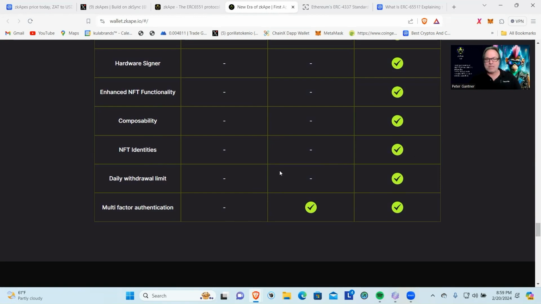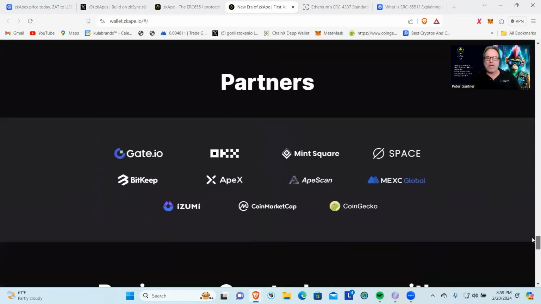NFT identities. Yes, with this. Daily withdrawal limits. Yes, with this. This could be very good, guys, especially in a hack situation. Let's say you have $50,000 in your wallet. If you could set up daily withdrawal limits, then there's the possibility. And I'll have to look and see how this all works. Multi-factor authentication. So no on these, but yes on the centralized and yes on that. I've been talking about why they don't build this into wallets. I do not understand, and here it is right here on the spot. Think about if they put two-factor in and somebody tried to transfer something out of your account, it could protect it.